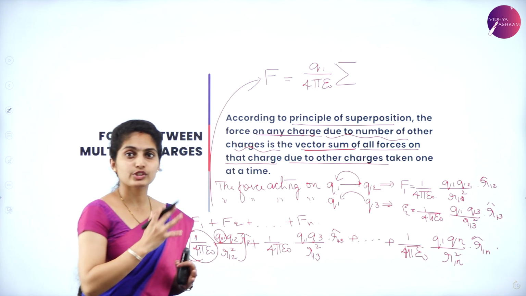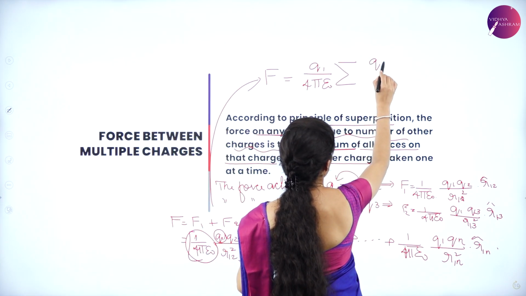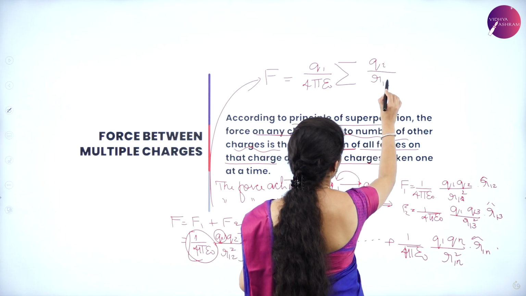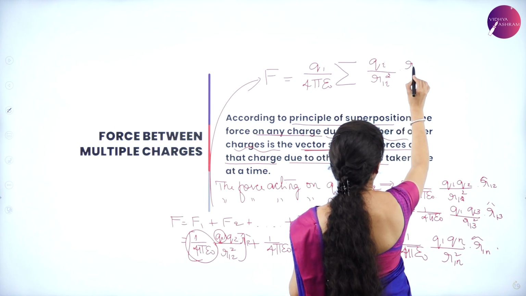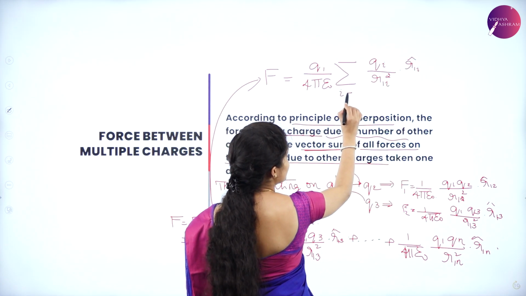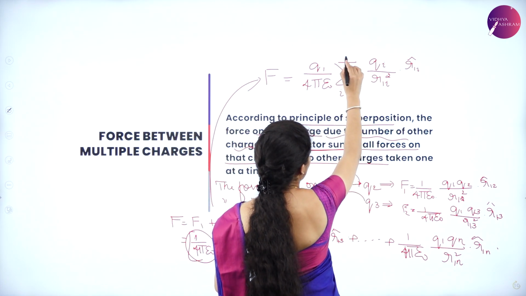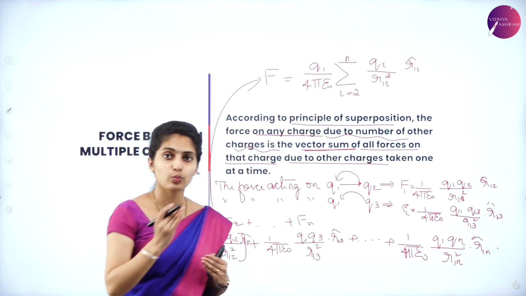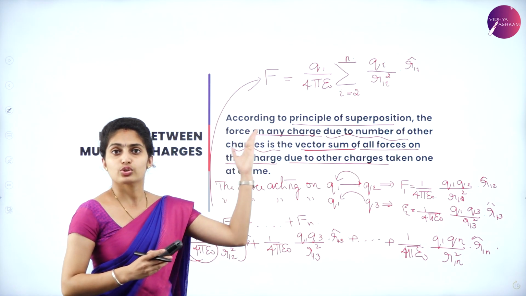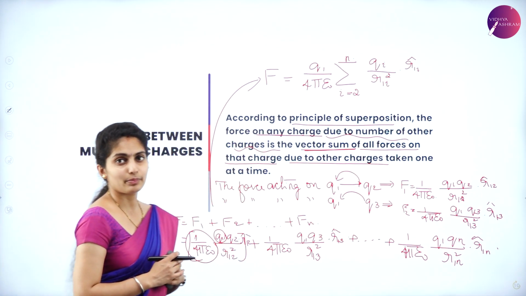This is common throughout, and the one which changes is Qi divided by R1i square into R1i cap, where i keeps varying from 2 to n, because 1 is already here as Q1 and the next term itself is Q2, so it is 2 to n. So that is a general term for you to represent force between multiple charges.